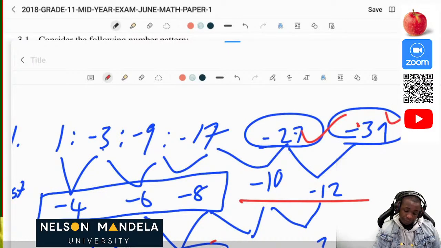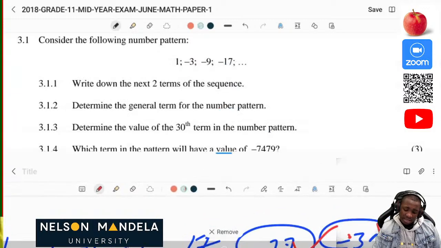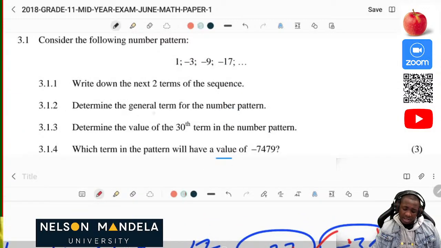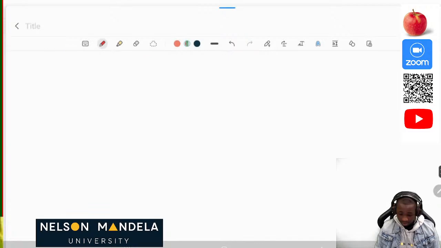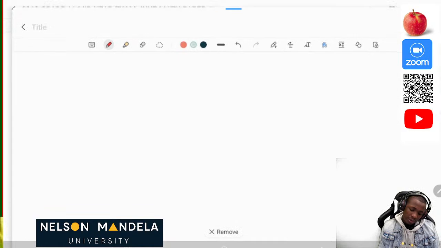The next question says determine the general term of the number pattern. Since this is a quadratic pattern, we know that... let's check this, 3.1.2.